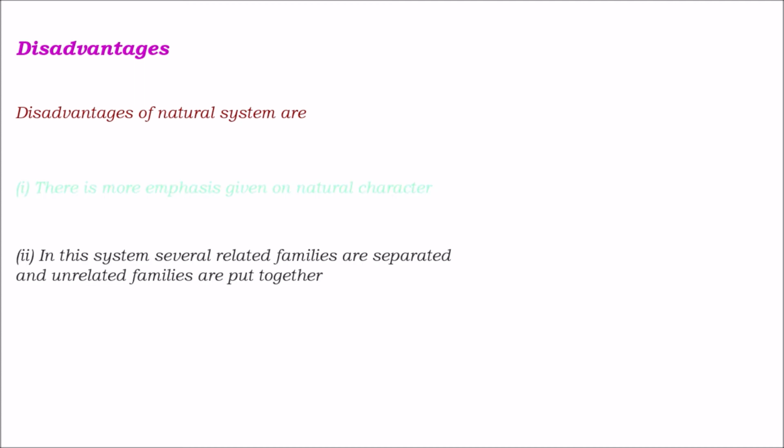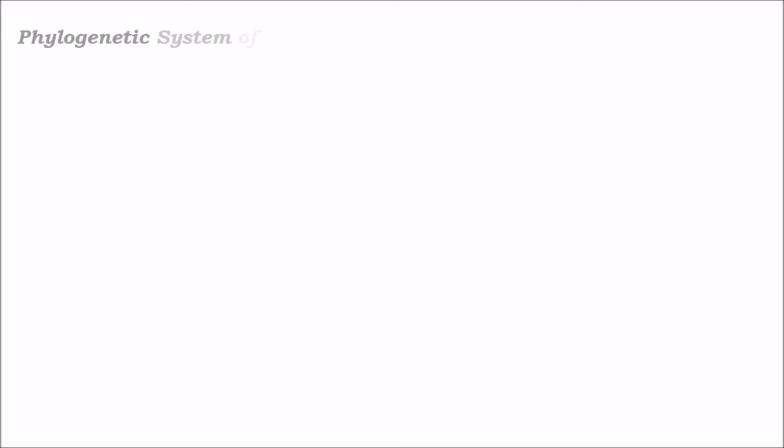In this system, several related families are separated and unrelated families are put together, which is a very major drawback. And evolutionary basis is neglected.